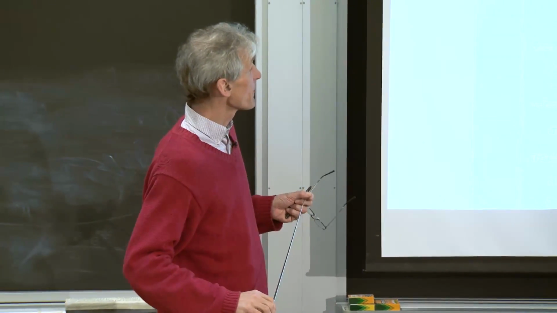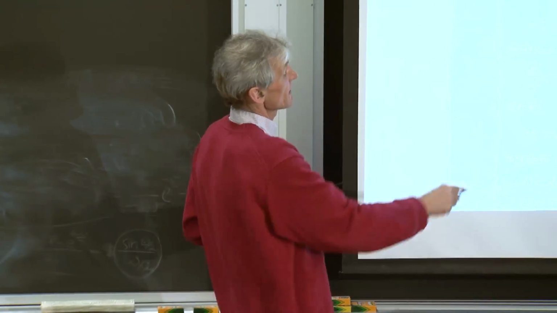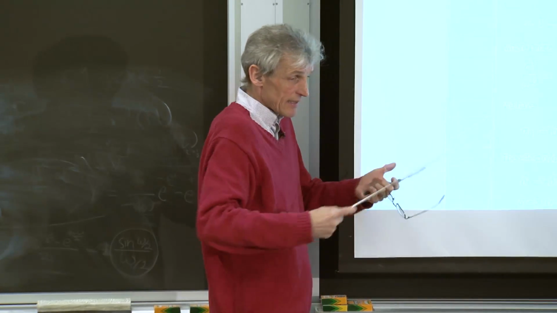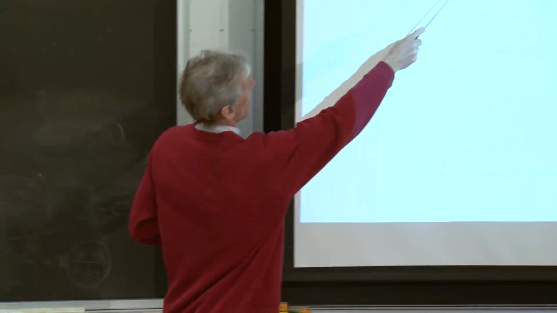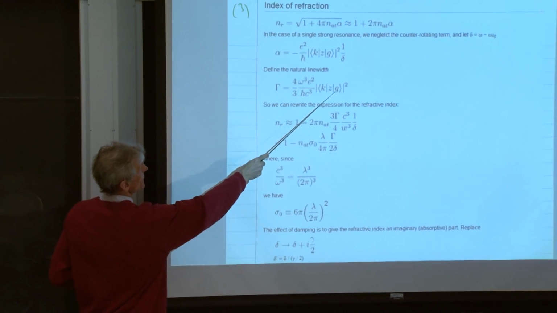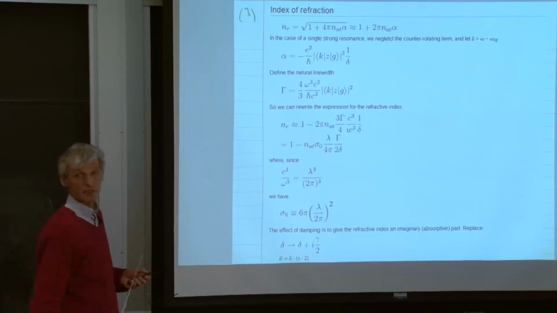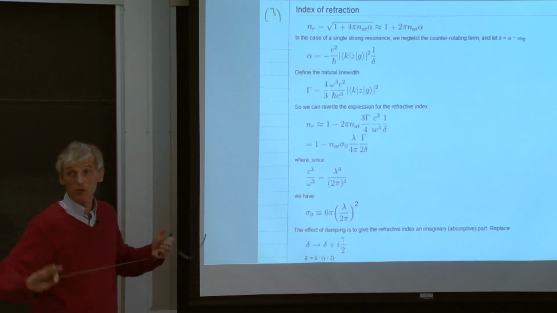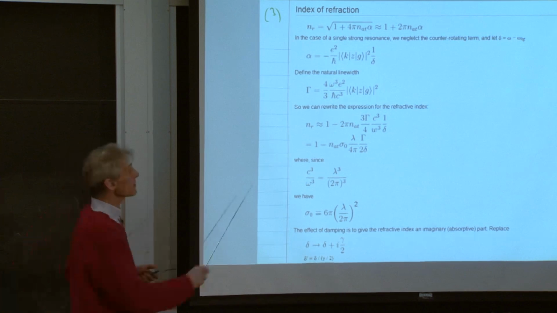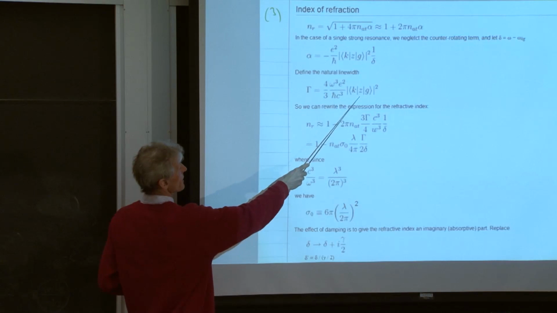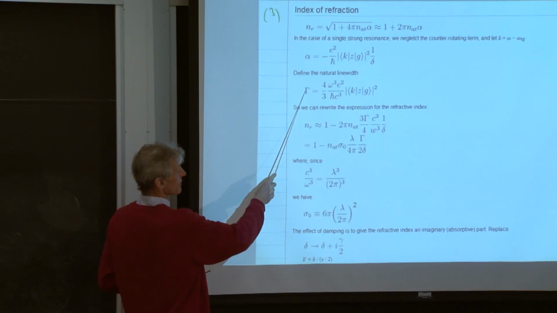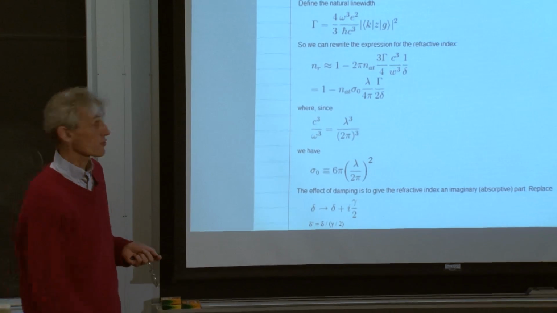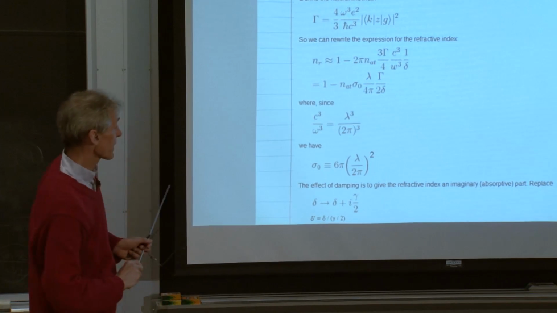So in order to get a simple formula, I want to now parameterize the matrix element by this quantity gamma. This will turn out to be the natural line width, but right now, since we haven't talked about spontaneous emission, just say I replace the matrix element by gamma, and then I can write the index of refraction in the following way. So the matrix element squared is now parameterized by gamma.